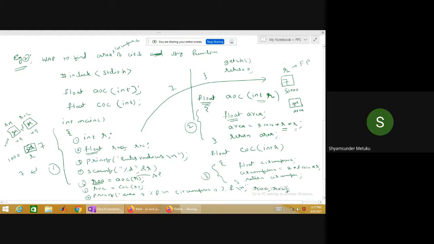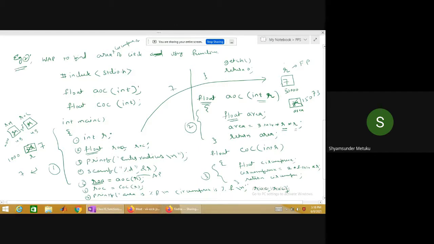Yes, sir. Then the moment the area is going to get updated with value, how much it will be? 7 7s are 49 into 3, approximately 150, isn't it? Is it not 150? Approximately, I'm telling. Point something, you'll get it. Okay? Yes, sir. Then return, what is the value? 150, 150 point some 73, something like that.